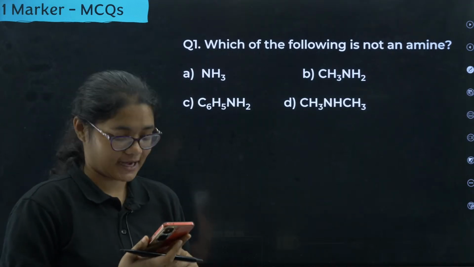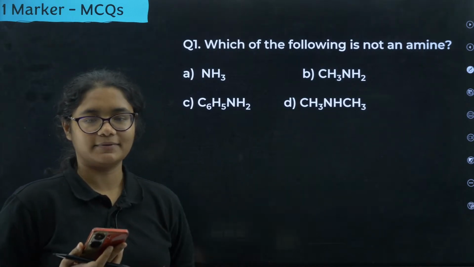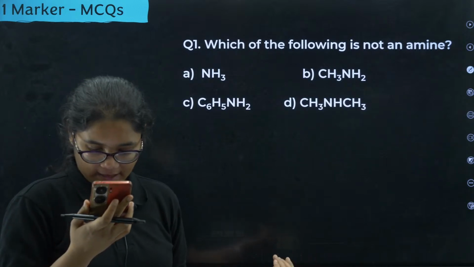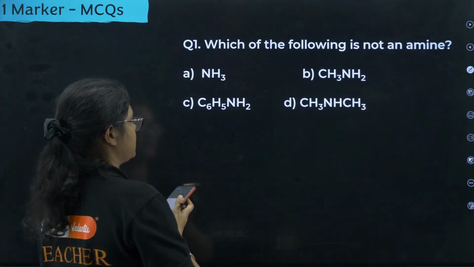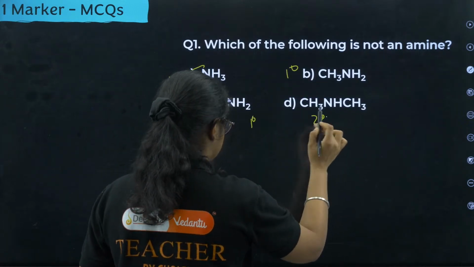Very, very basic and interesting question as well. You should be studying amines and the whole chapter is done, but if you are not able to answer what is an amine, then yes, A is the correct answer. A is the correct answer. This is primary amine, this is primary amine, and this is secondary amine.